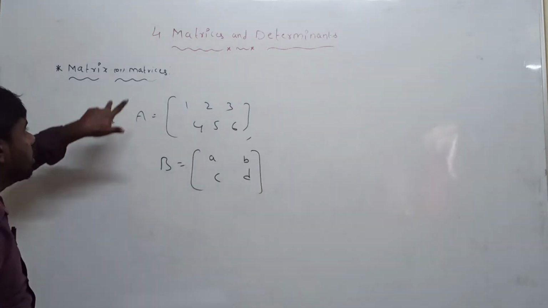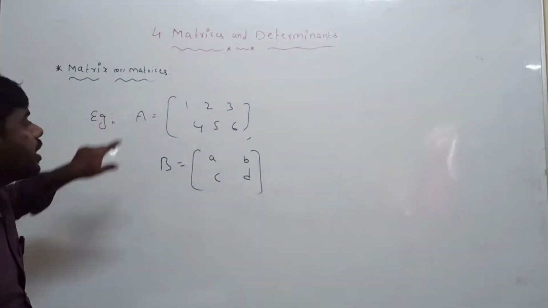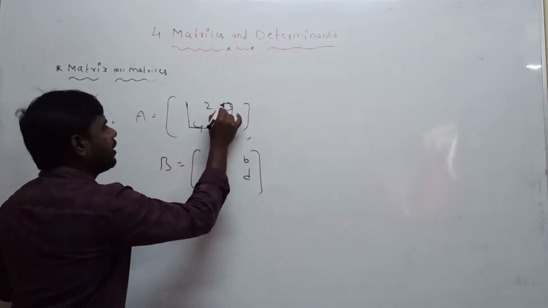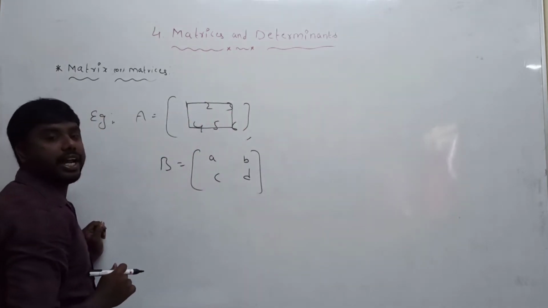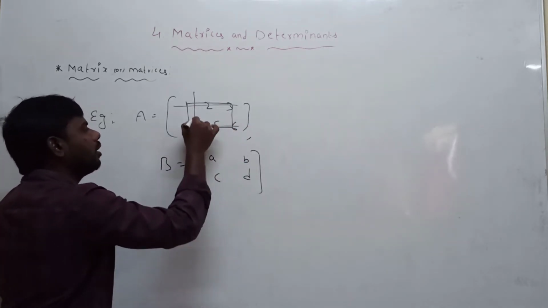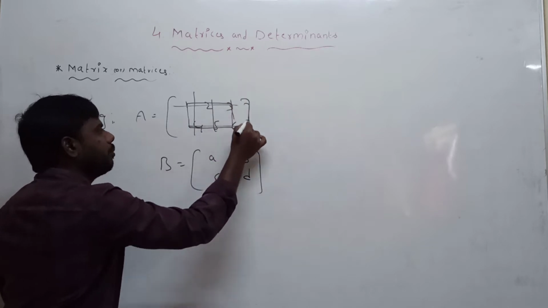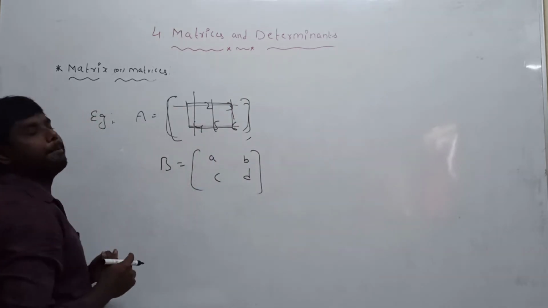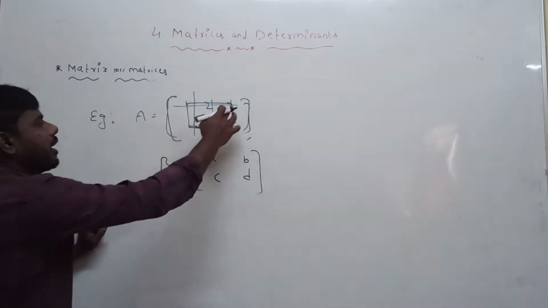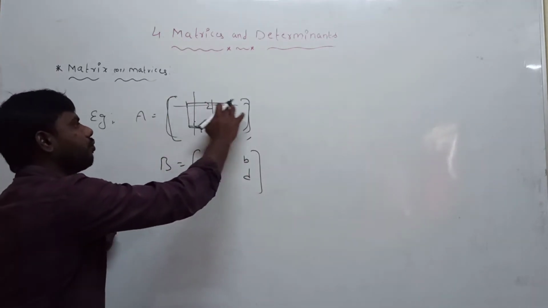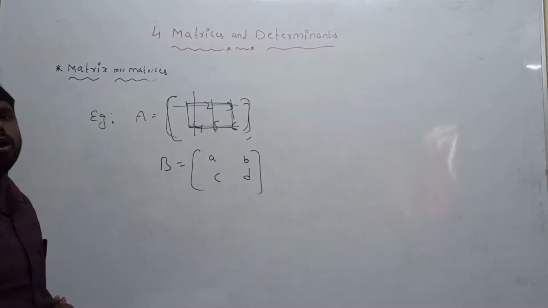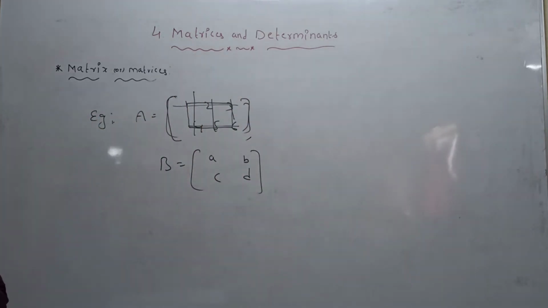Now, what is the definition of a matrix? What I have explained: a matrix is a rectangular arrangement of rows and columns within brackets. It is called a matrix. Everyone understood?